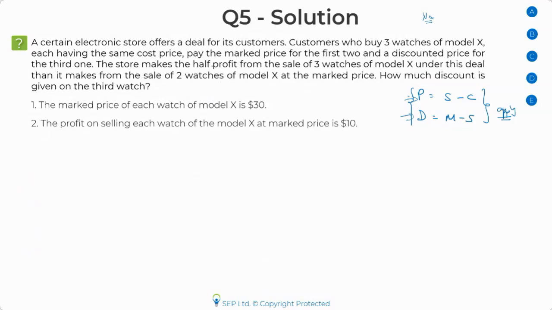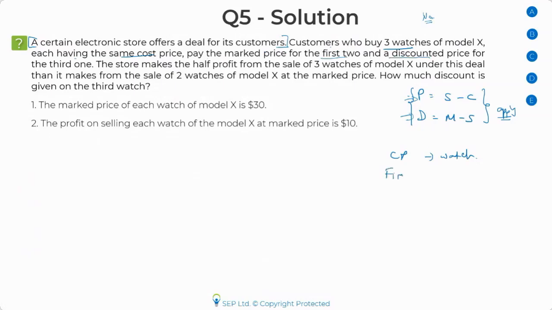Okay. So for example, if I read this, I see it's given that a certain electronic store offers a deal to its customers. So this is information which I cannot do anything about, right? Now, the moment I read customers who buy 3 watches of model X, so somebody is buying 3 watches, good, each having the same cost price, I'll assume my cost price to be CP. I'll simply write cost price of watches CP. Customers who buy 3 watches of model X, each having the same cost price, pay the marked price for the first 2 watches and a discounted price for the third one.